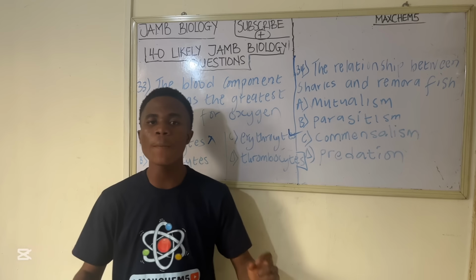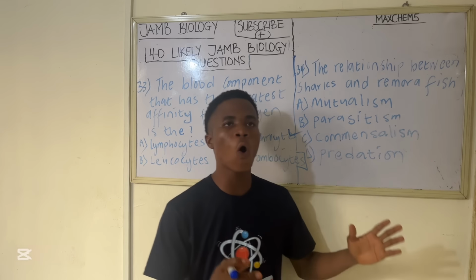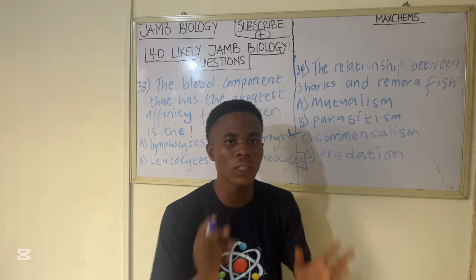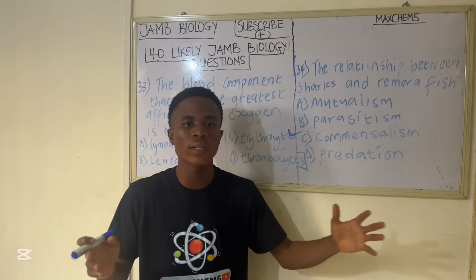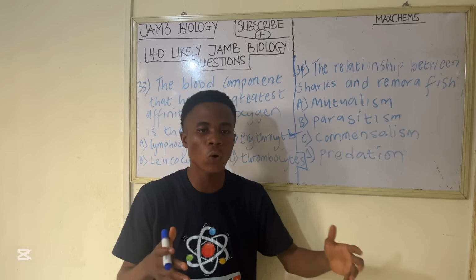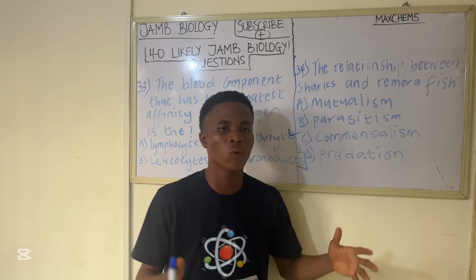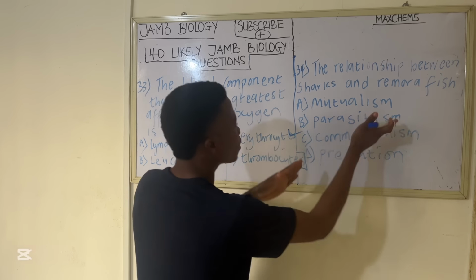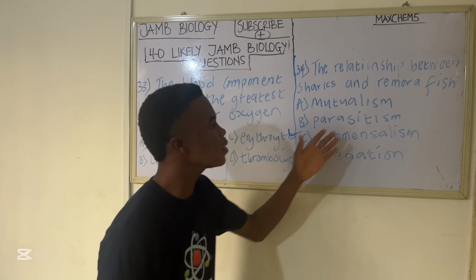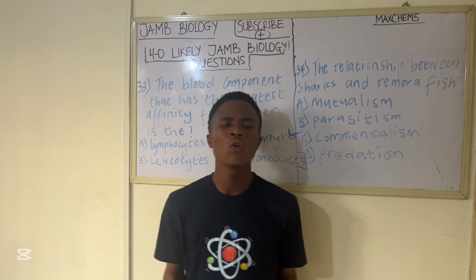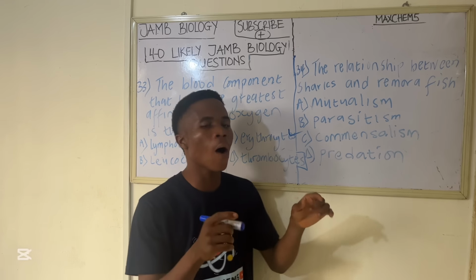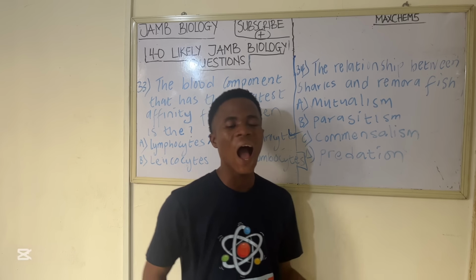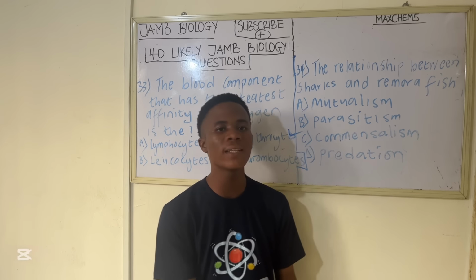Mutualism is a type of association between two organisms of different species where both organisms benefit from the relationship. You understand? And parasitism is the second option. Parasitism is a relationship that exists between two organisms of different species where one organism benefits and the other organism is harmed.